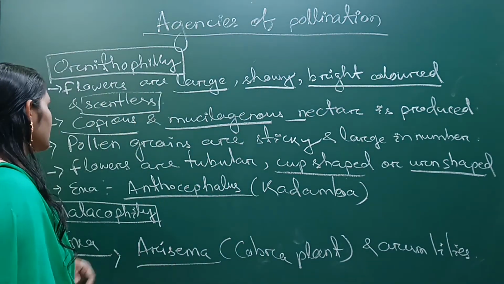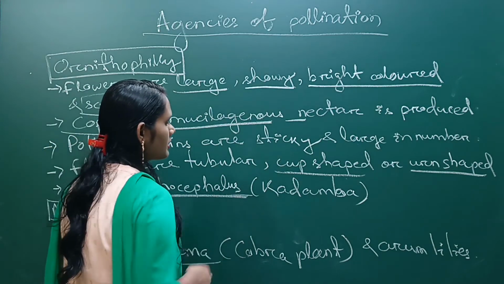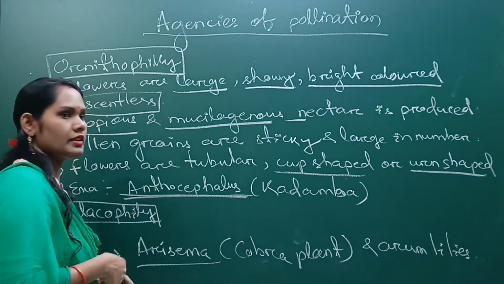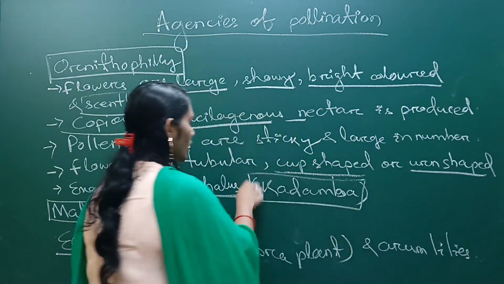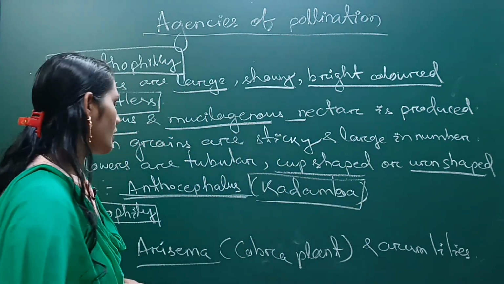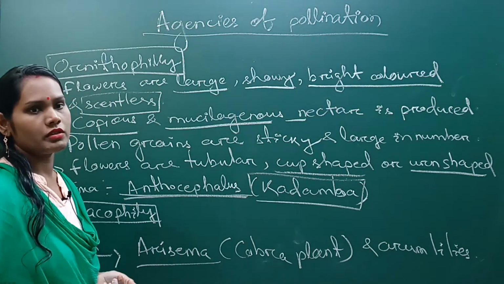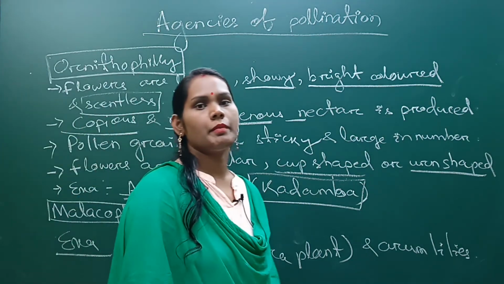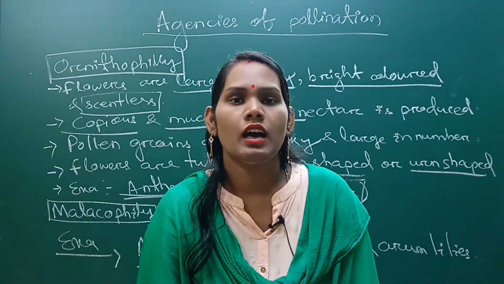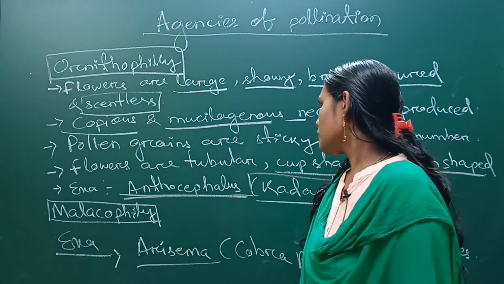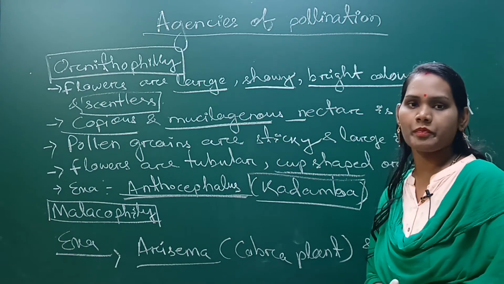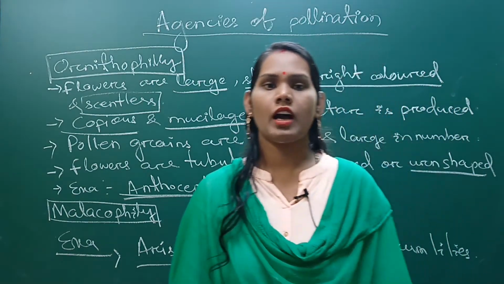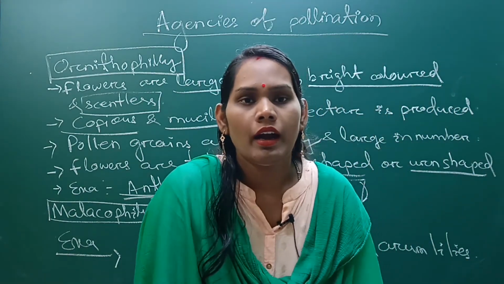Okay, so different examples are Anthocephalus, which we can mainly see in our surrounding environment, and in Odia it is called Kadamba flower. Okay, so in malacophily we know that malacophily is the pollination that occurs by snails or slugs. So the example is Arisaema or arum lily. Okay, the malacophilous flower examples are the Arisaema and the arum lilies.